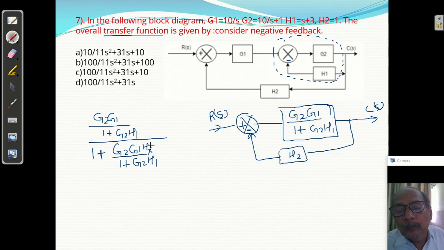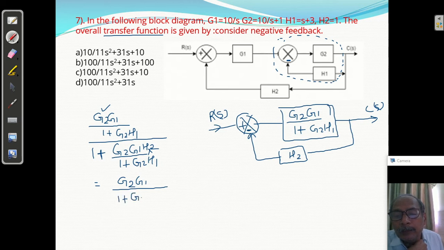H2. So we will take the LCM here, and after LCM this 1 plus G2H1 and 1 plus G2H1 will be cancelled and your answer will be G2 G1 upon 1 plus G2 H1 plus G2 G1 H2. That is the answer we will get.